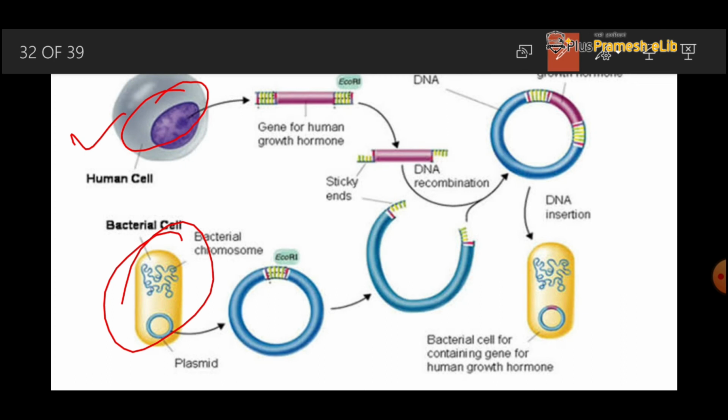Now we cut a fragment of DNA of the human cell and we cut the bacterial DNA.